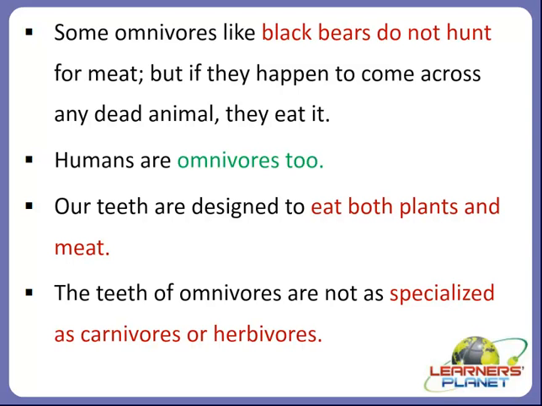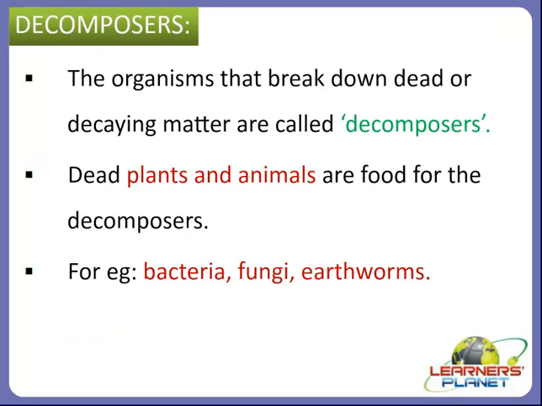Now let's move on to the next group of animals, which are called decomposers. So what is meant by decomposers? The organisms that break down dead or decaying matter are called decomposers. They decompose this matter, and then they can consume it. When plants and animals die, they become food for the decomposers.